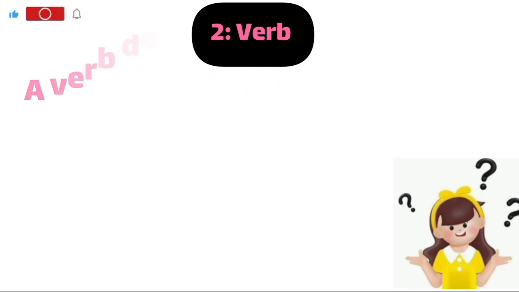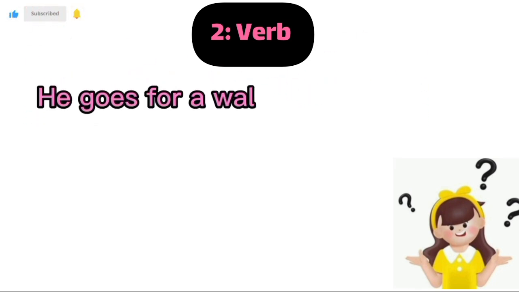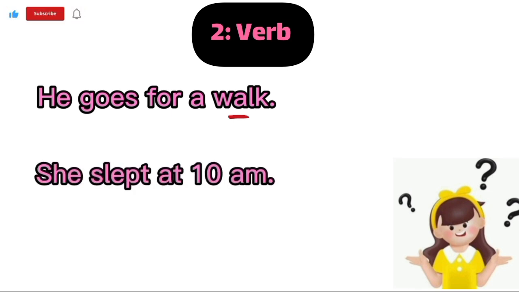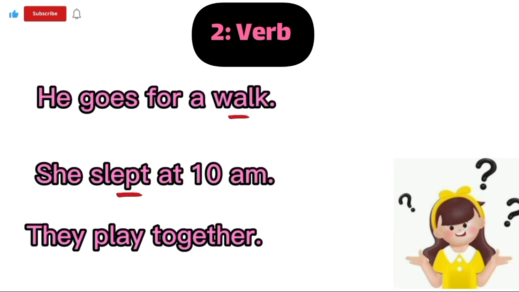Example number 1. He goes for a walk. In this sentence, walk is a verb because walk is an action here. Example number 2. She sleeps at 10 a.m. In this sentence, sleeps is a verb here. Example number 3. They play together. In this sentence, play is a verb here.